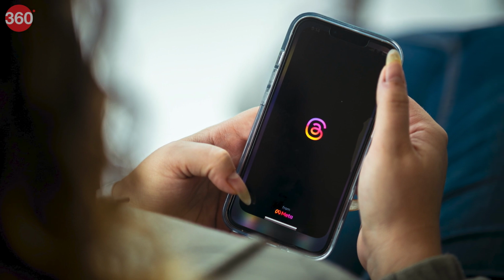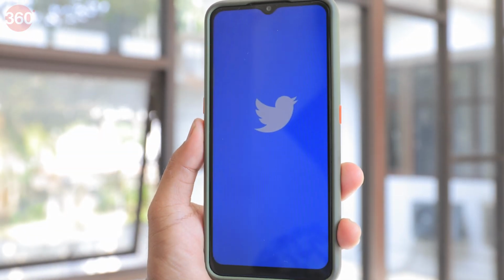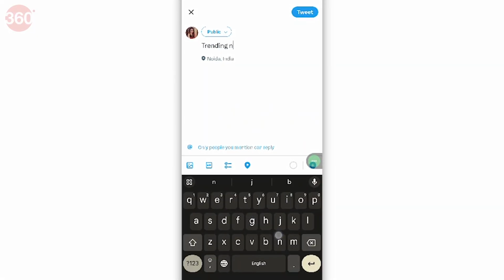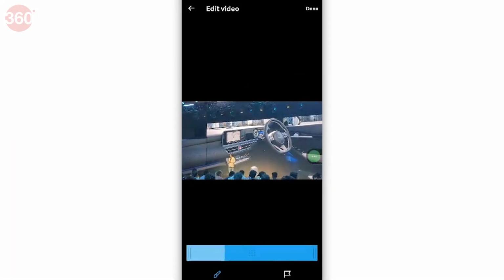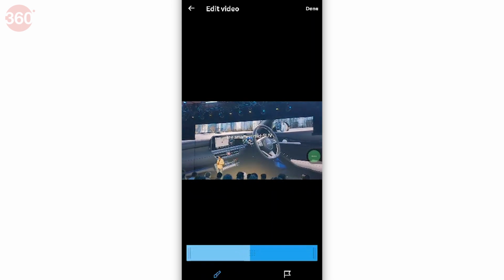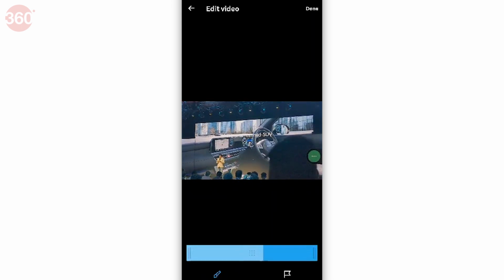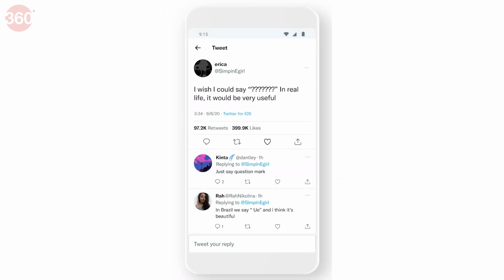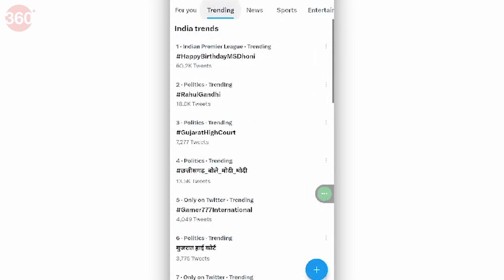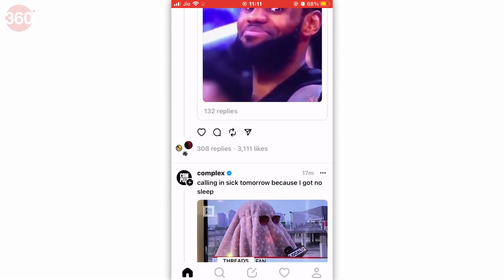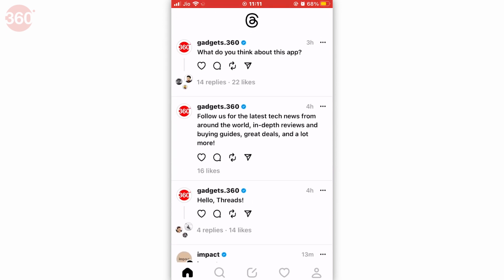While many are talking about Threads' similarity to Twitter in terms of their format, here are the differences between the two. Threads has a limit of 500 characters per post, while Twitter's limit is 280. Threads allows users to post 5 minute videos, while Twitter allows unverified users to post videos up to 2 minutes 20 seconds. You can't send direct messages with Threads, but can send DMs on Twitter. Twitter's homepage displays what's trending and topics of interest, but for Threads, you need to scroll through the default feed to explore more.